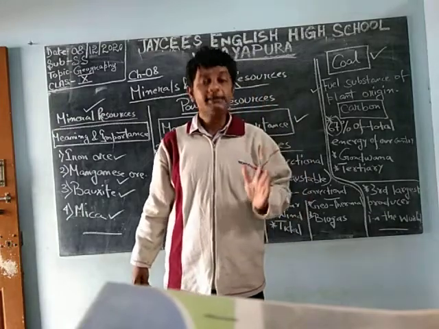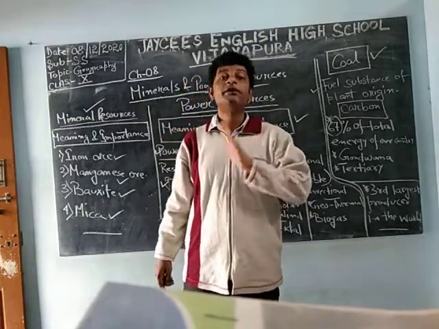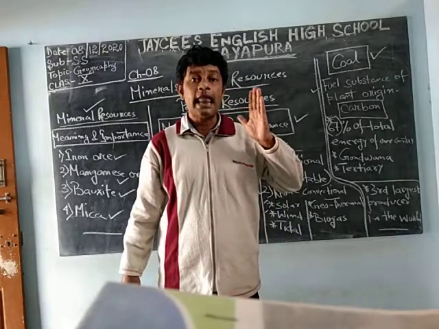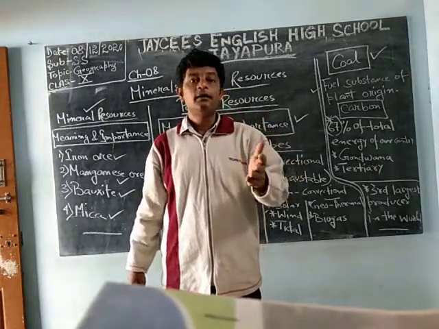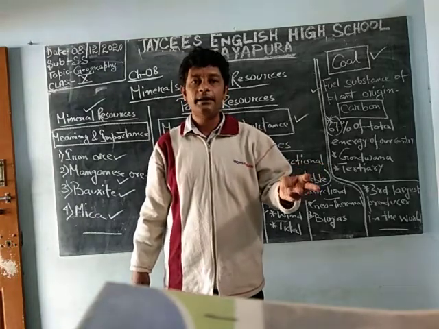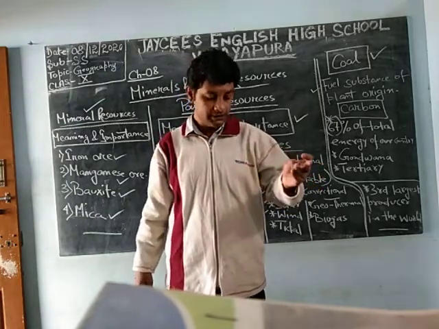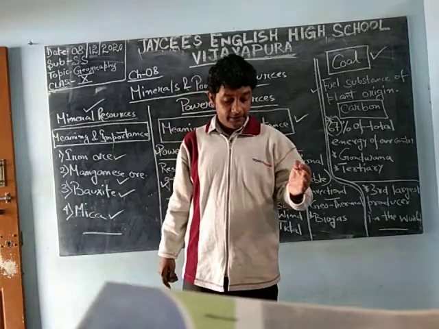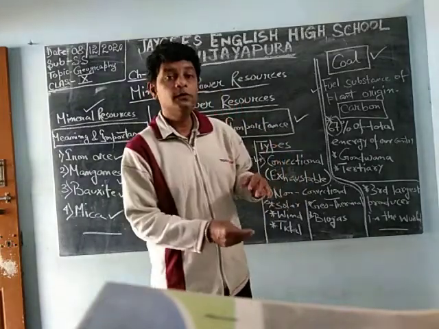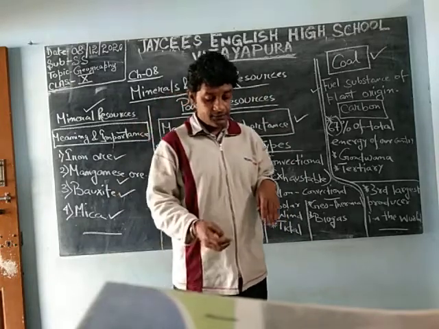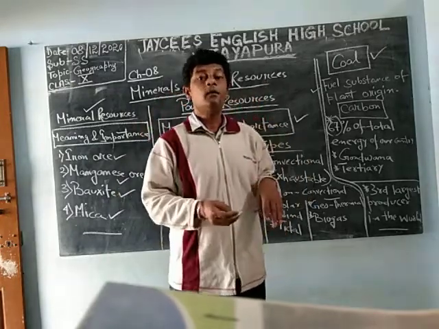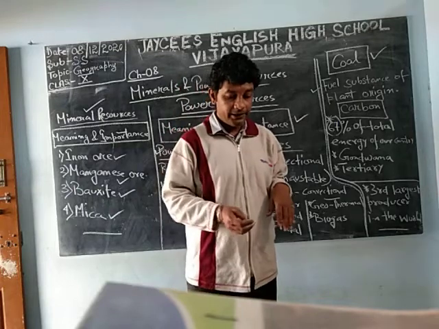Next you should go for the distribution. Which are the states where we get the largest quantity of coal? They are Chhattisgarh, Jharkhand, Madhya Pradesh, Maharashtra, Telangana, Odisha. These are the states where we get a huge amount of coal, and India is the 3rd largest producer of coal in the world. So with this we have completed coal.